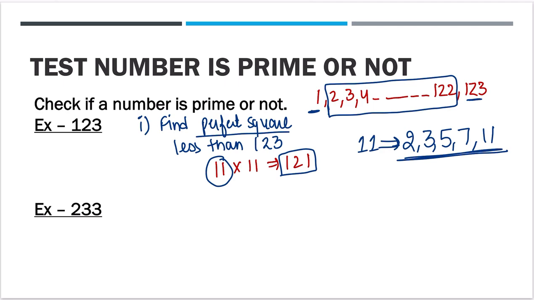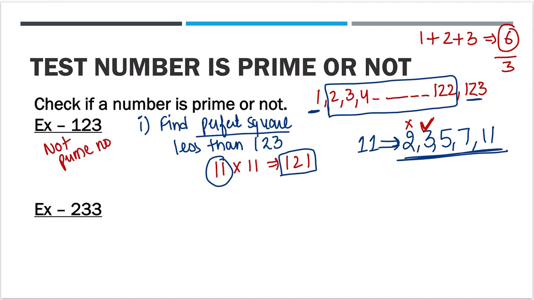So is 123 divisible by 2? No. Is 123 divisible by 3? Yes. Remember the divisibility rule of 3? The sum of digits should be divisible by 3. It is giving us 6, which is divisible by 3. So 123 is divisible by 3. So we can say that it is not a prime number.